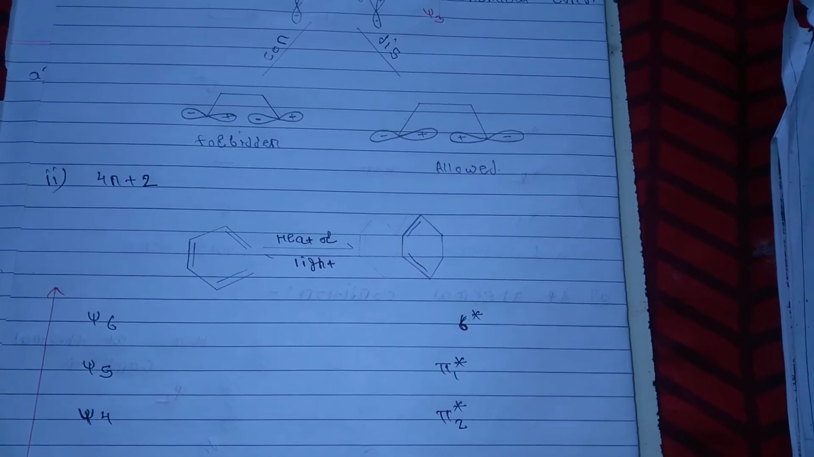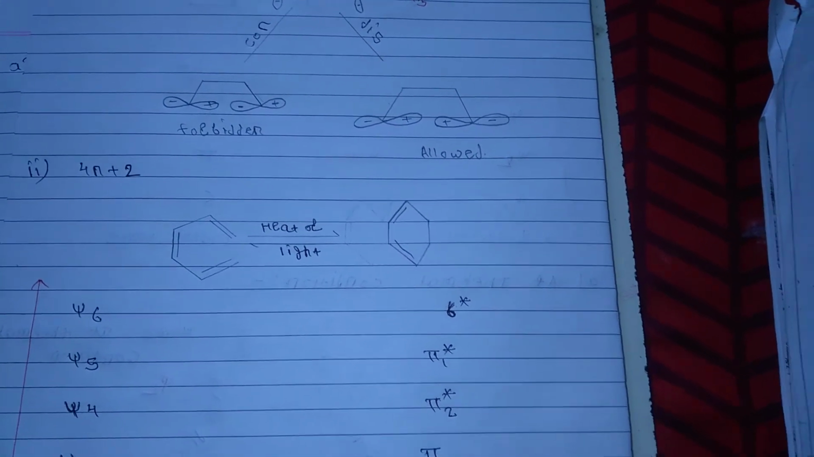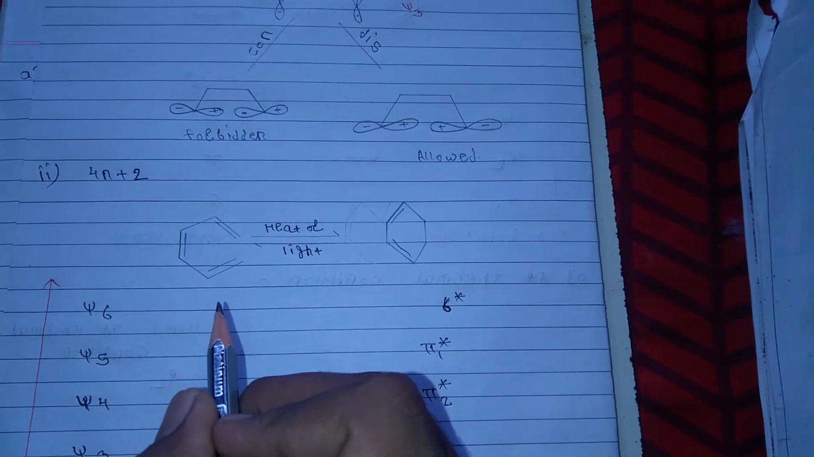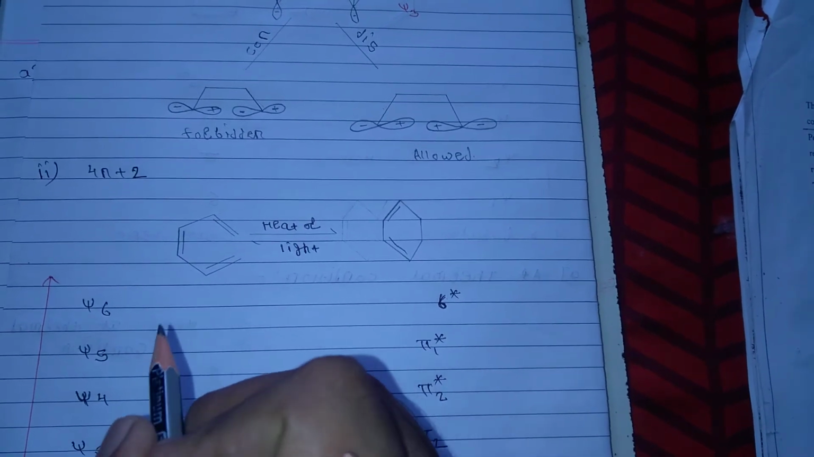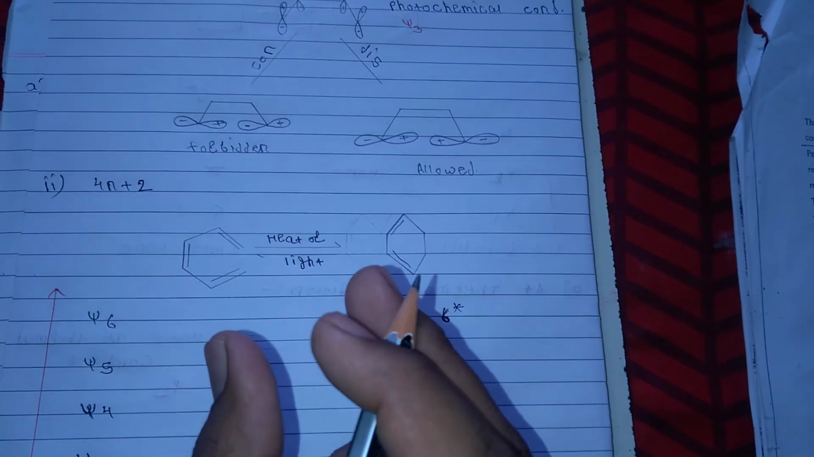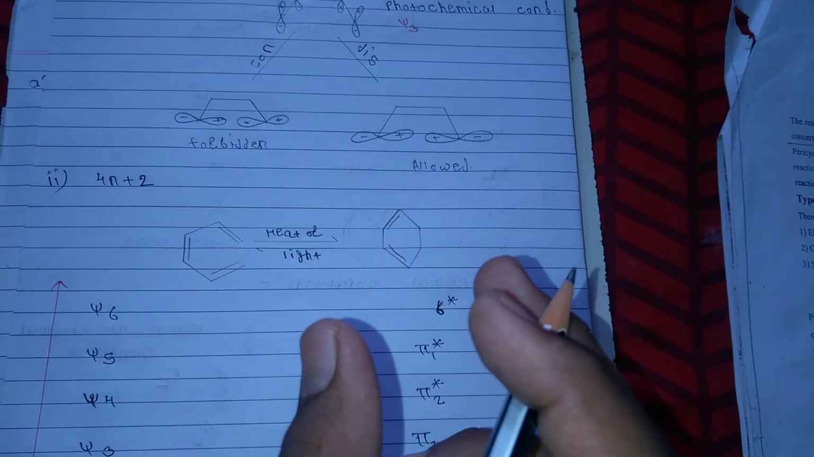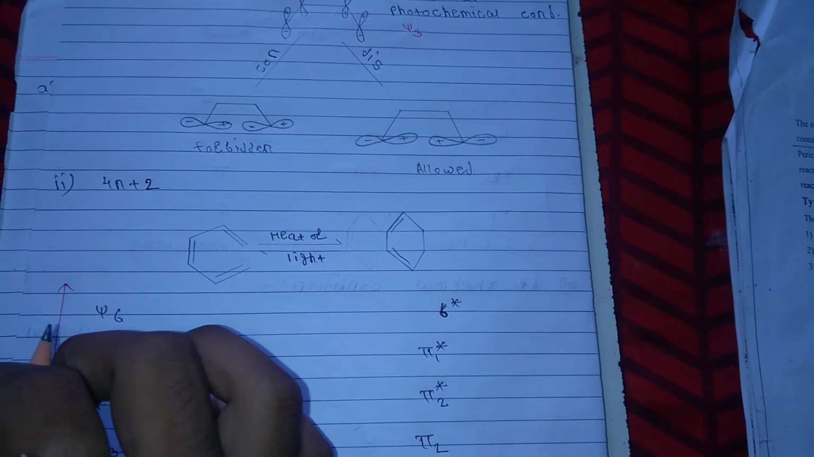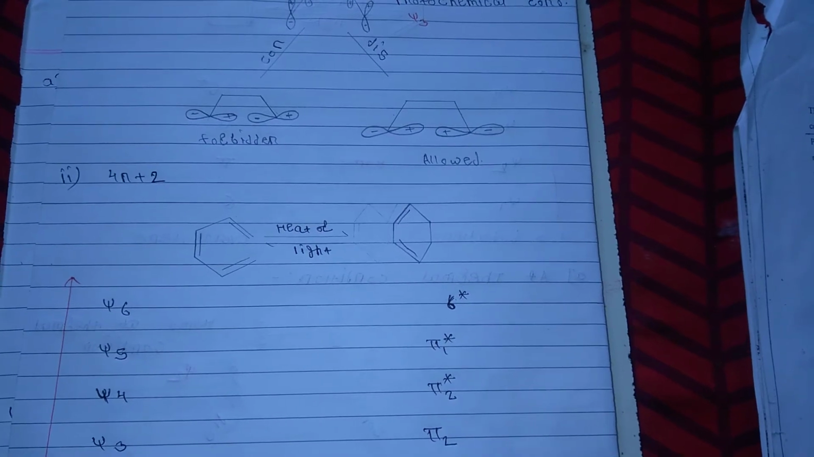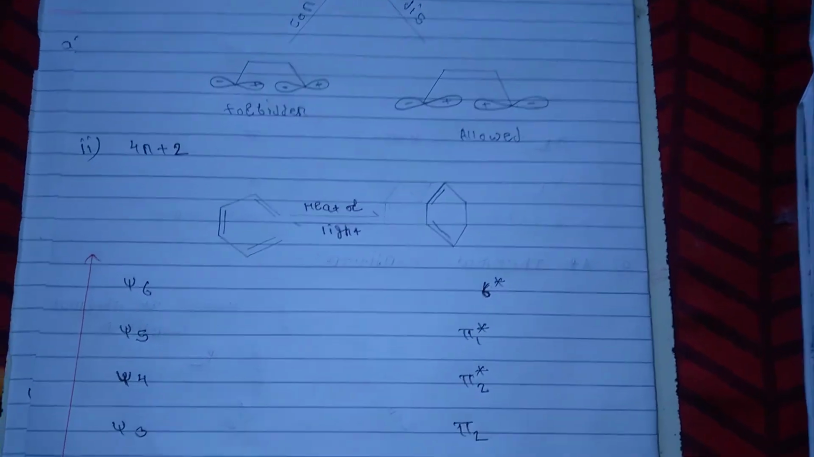In the 4n+2 electrocyclic reaction, the reaction in which the ring closing of 1,3,5-hexatriene to the cyclohexadiene, or vice versa, takes place under the influence of thermal or photochemical light, is called the 4n+2 electrocyclic reaction.